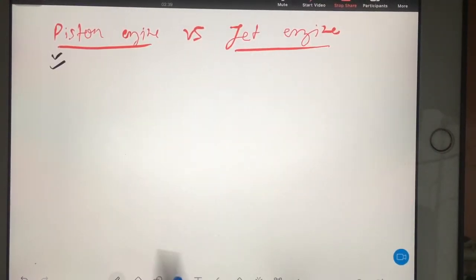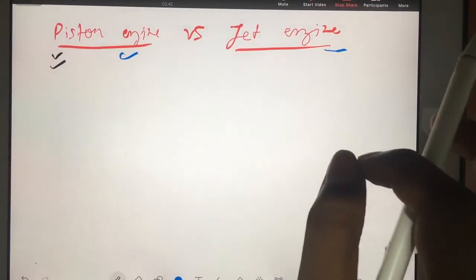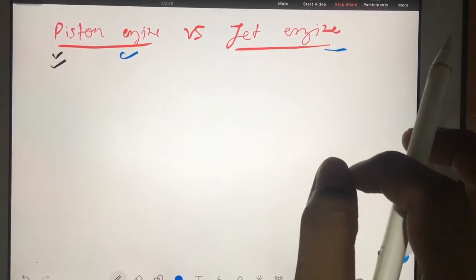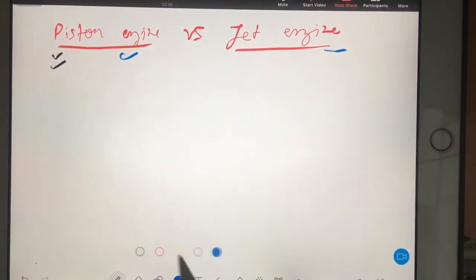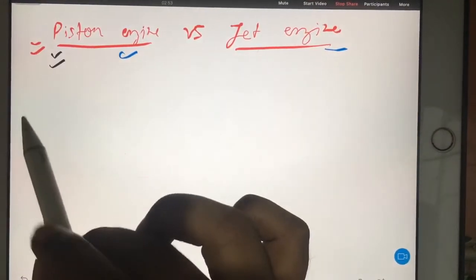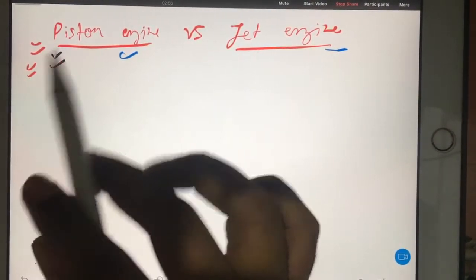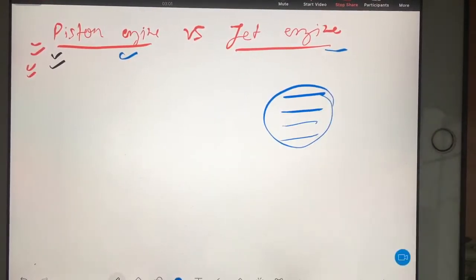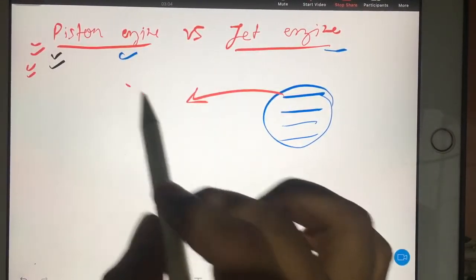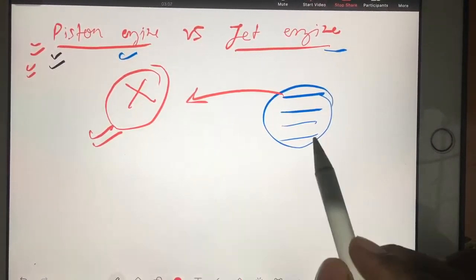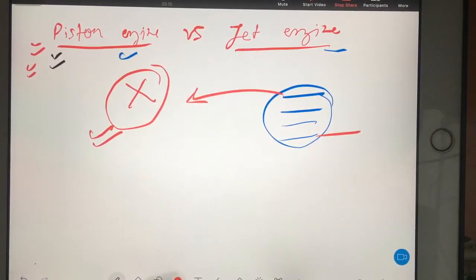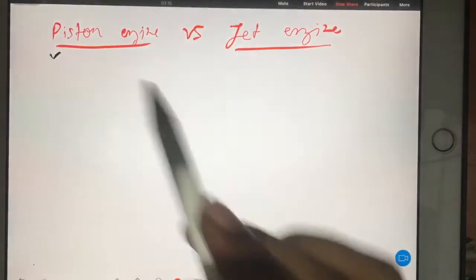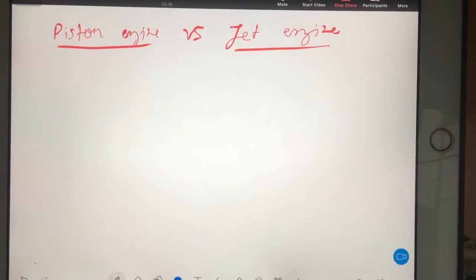So now see, piston engine versus jet engine. Especially we will be discussing which engine performs better at low altitude, which performs better at high altitude, and what is the main cause. Why piston engines cannot fly at high speed, why they can't fly at high altitude, what are the main reasons. If they put 4 options in a GATE exam, like which of the following is not the correct reason for a piston engine to fly at high altitude, you should have the clear concept. This is the fundamental course, our core: propulsion, structure, aerodynamics, stability. So we should be very good in this.